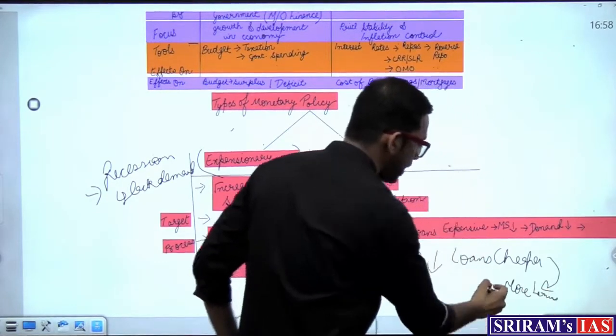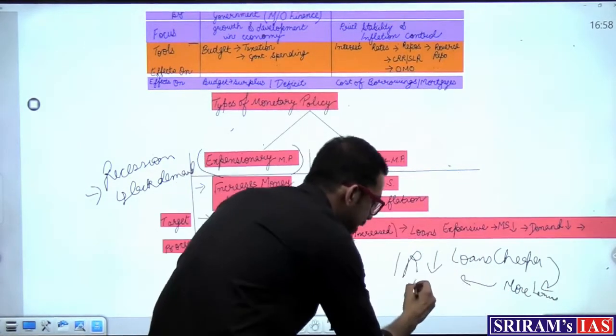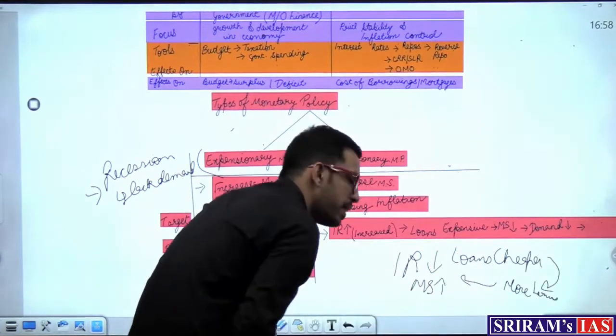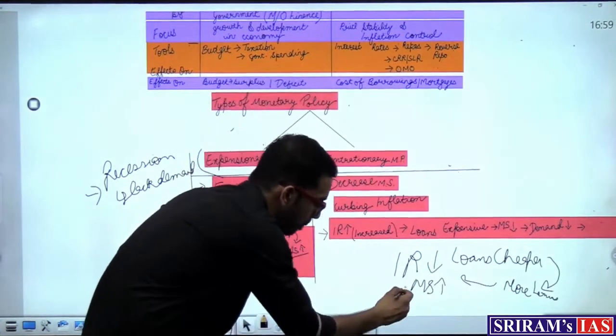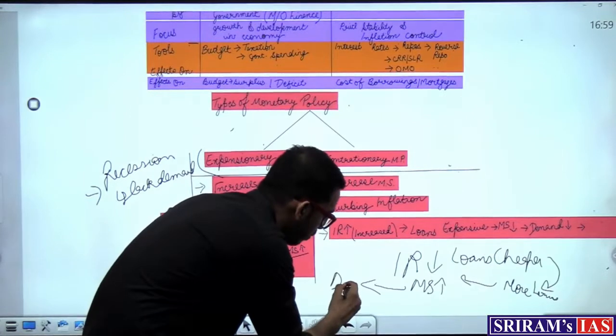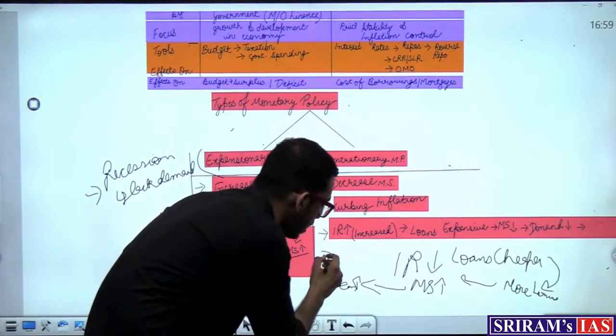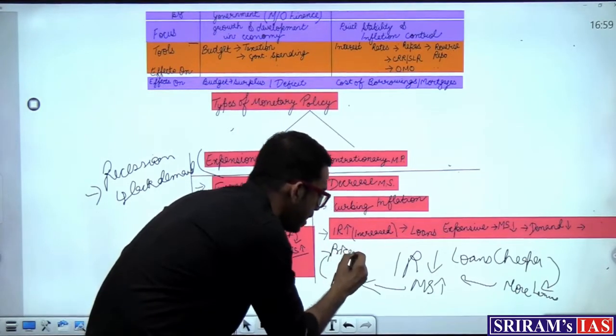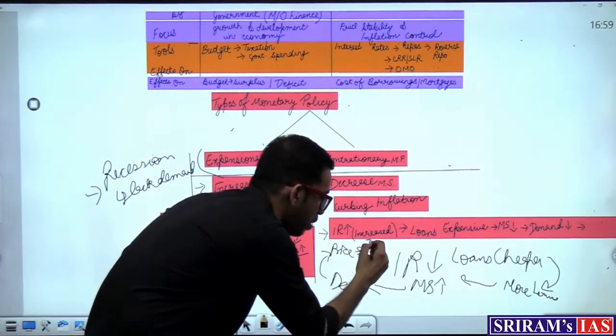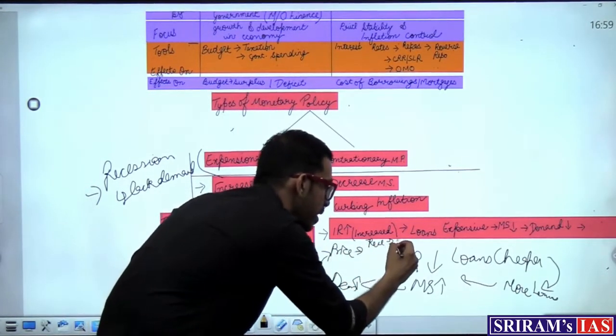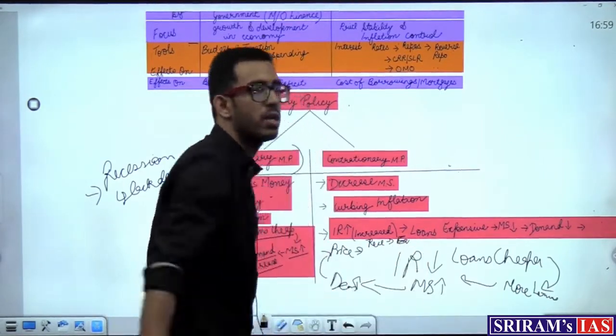Now with more and more people taking up loans, what will happen? Money supply in the economy would increase. When the money supply increases, the demand for goods and commodities would again increase, and as the demand increases, the price of the product will also increase, and as a result, the country would come out of the recession and be at an equilibrium position.